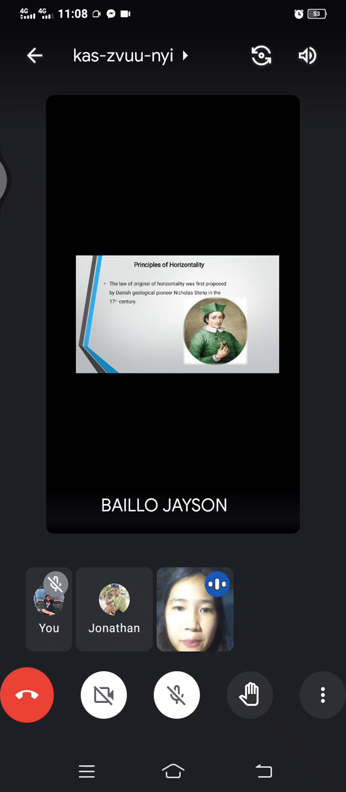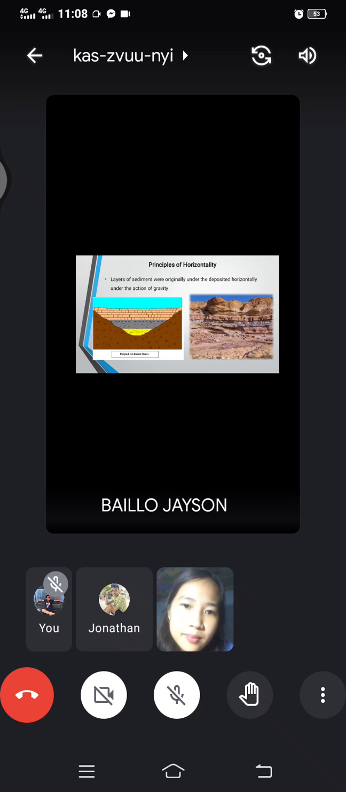So this is the principle of horizontality. The law of horizontality was first proposed by the Danish geological pioneer Nicholas Steno in the 17th century. Next slide, please. Principle of horizontality: layers of sediment were originally deposited horizontally under the action of gravity.